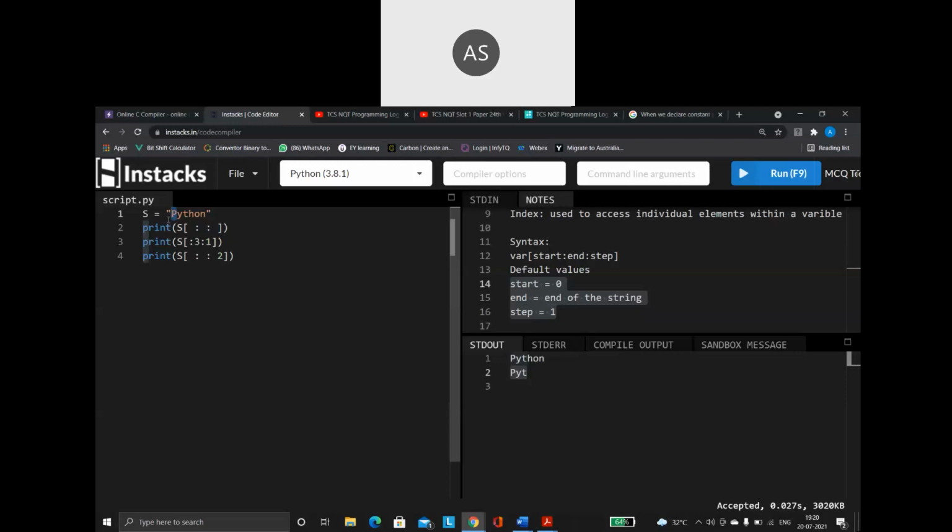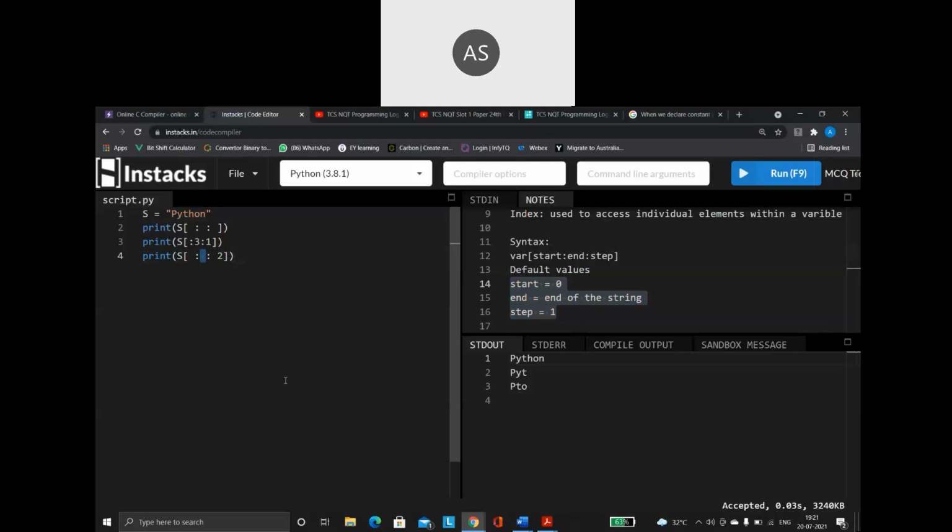Start is always 0. From 0 jump 2 locations. From that again jump 2 locations. So P, T, O. So these 3 always have a default value. If you are not mentioning any values, then the default value will be taken.